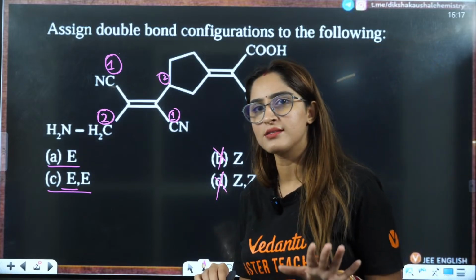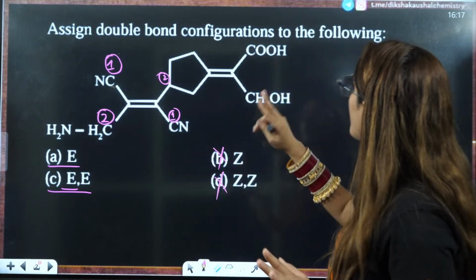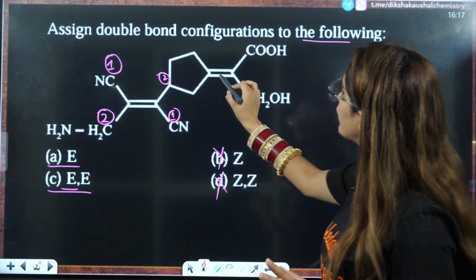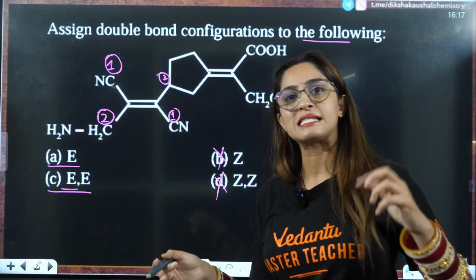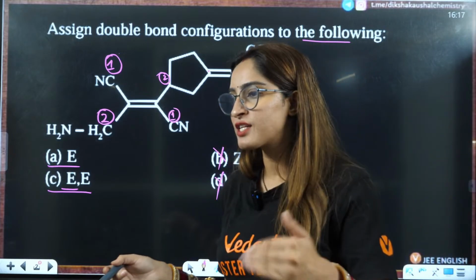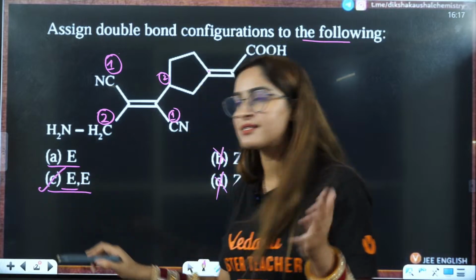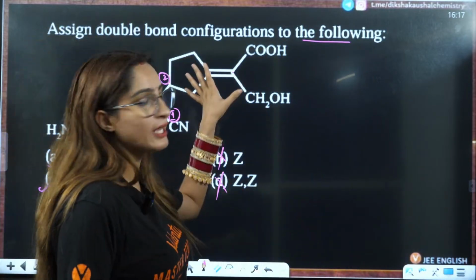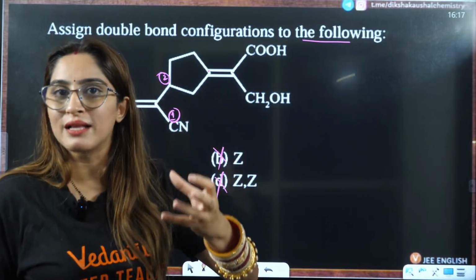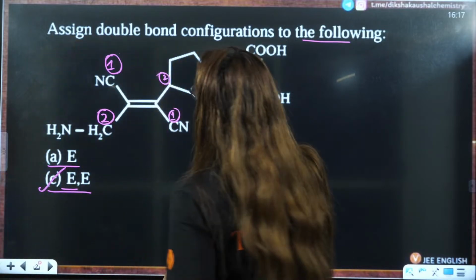C has high chances, but still, because they are asking about a configuration of the following, here you have 2 bonds, okay? So that is why you can't say just E. You have to say E, right? So that is why the answer is directly C. But still, we will look at the double bond here also. How are we going to answer the EZ configuration here, right?